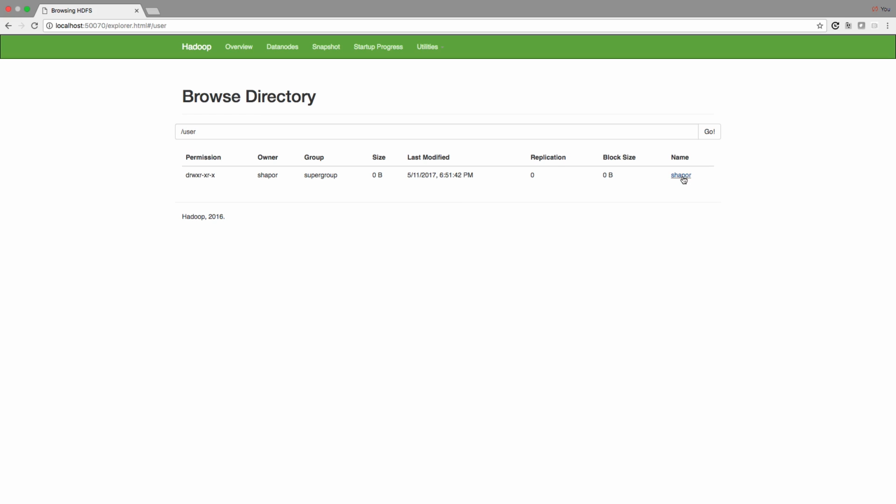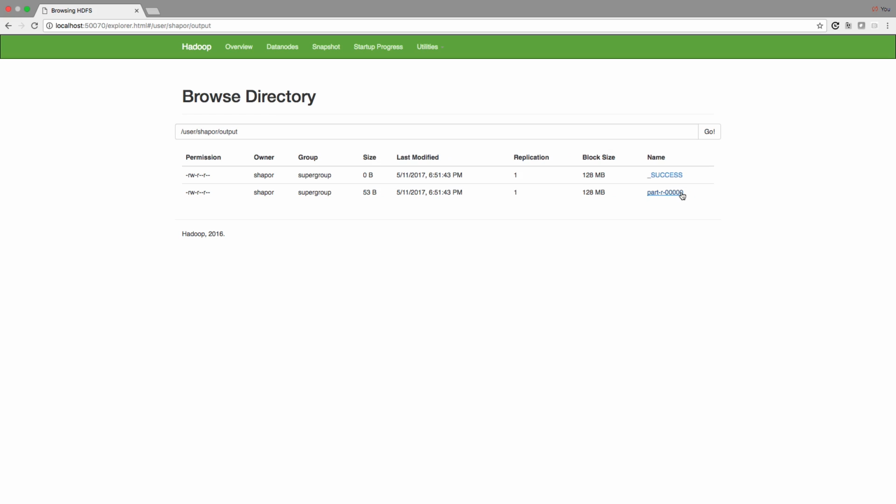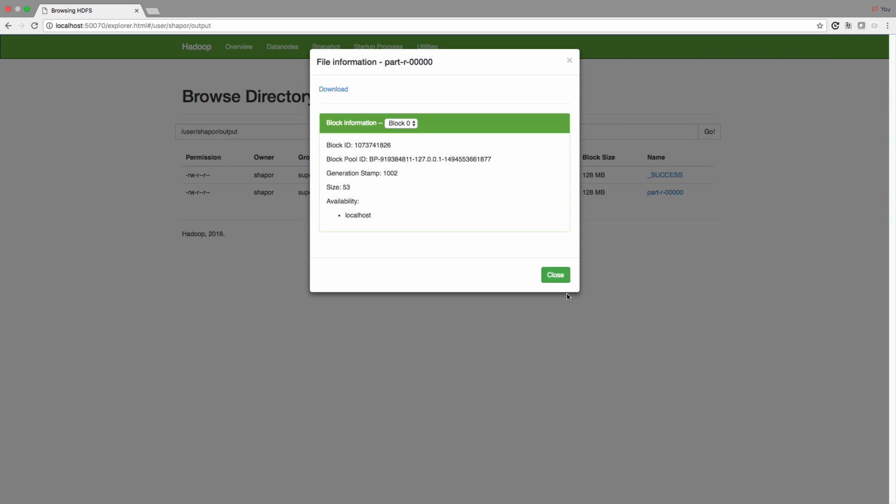Then we see a single subdirectory underneath that. Let's click on that. And then there are our input and outputs, just like you would expect after running a MapReduce. So let's click on output. And if you click on this file, you will see statistics about it. And you can download it, and it would look exactly like the file that we got from MapReduce when running it in local mode.